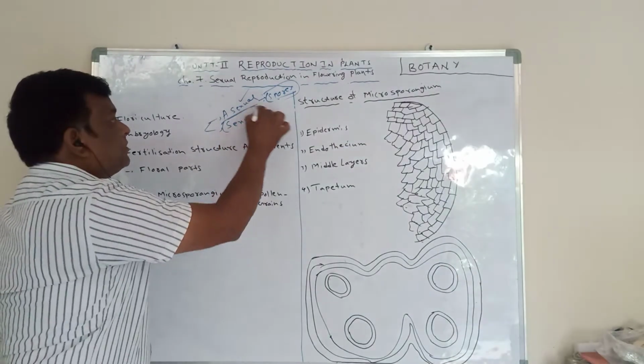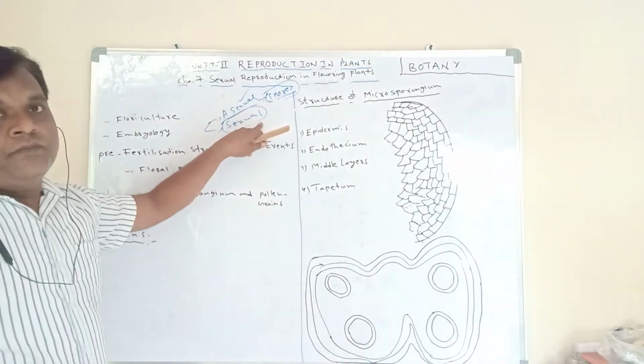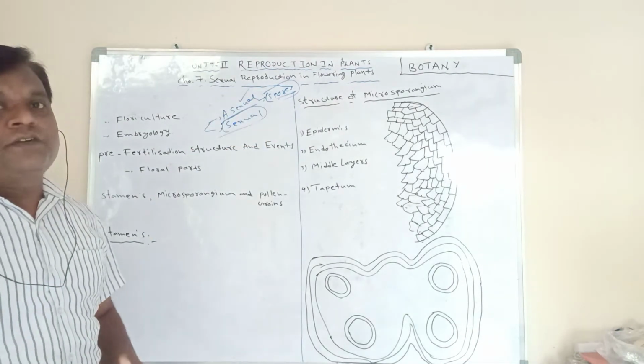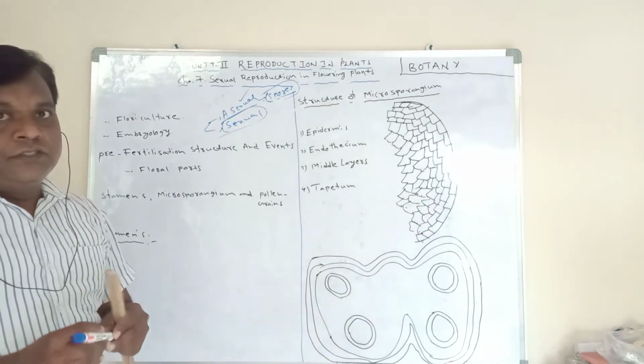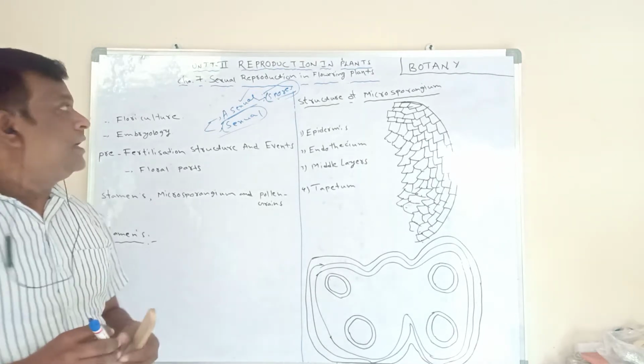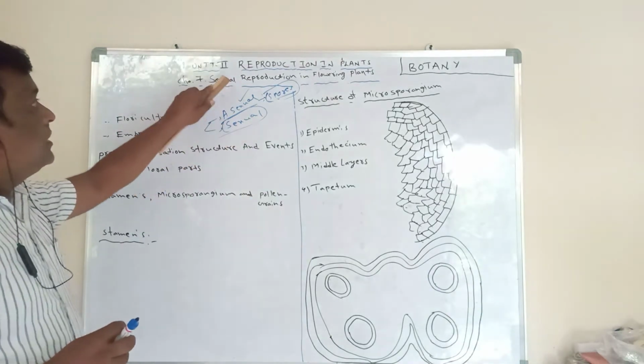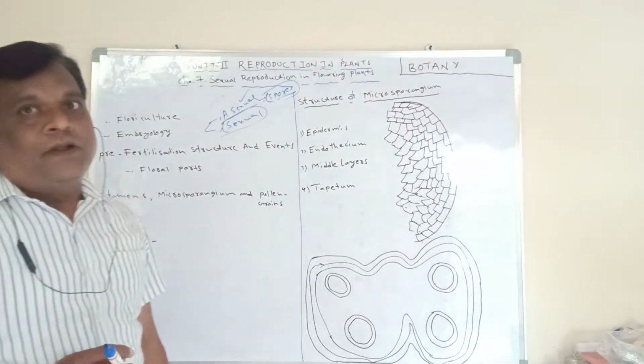This is sexual reproduction. Sexual reproduction occurs in flowering plants, and here the male gametes and female gametes are formed. They are fused, participate in fertilization, and give birth to the new plant. That's what we call sexual reproduction. Today's topic is sexual reproduction in flowering plants.